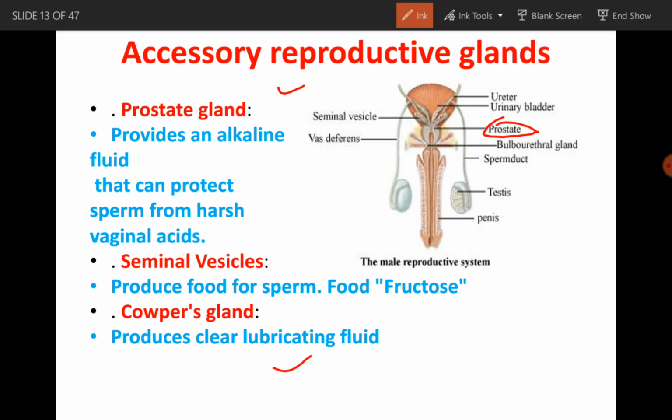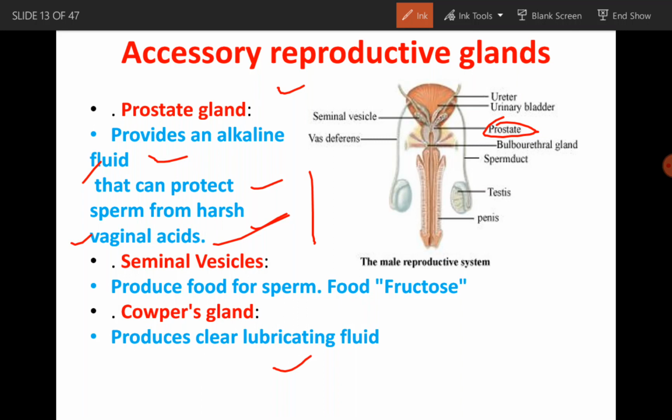So now we will discuss the accessory reproductive glands. These are the three. Prostate gland, this one: a single gland is present on the neck of the urinary bladder. And what is the function of this? It provides an alkaline fluid that can protect the sperm from harsh vaginal acid.